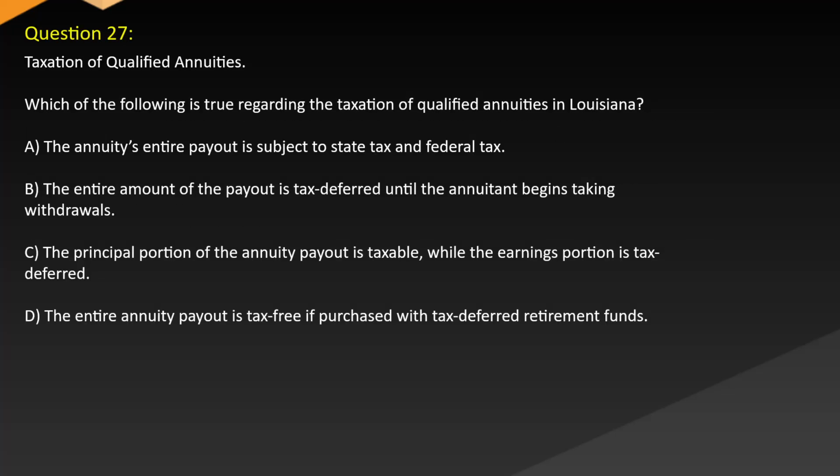Question 27. Taxation of qualified annuities. Which of the following is true regarding the taxation of qualified annuities in Louisiana? A. The annuity's entire payout is subject to state tax and federal tax. B. The entire amount of the payout is tax-deferred until the annuitant begins taking withdrawals. C. The principal portion of the annuity payout is taxable while the earnings portion is tax-deferred. D. The entire annuity payout is tax-free if purchased with tax-deferred retirement funds.